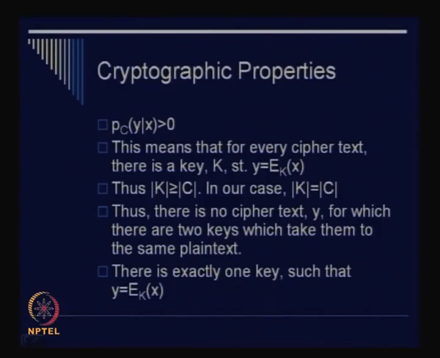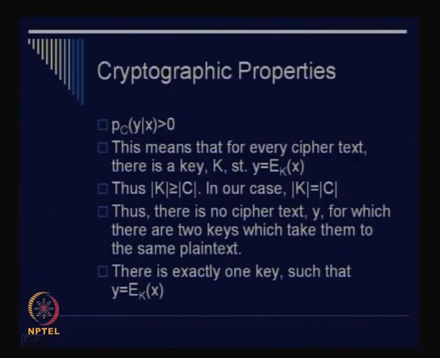And the third important thing we see is that if the sizes of the plaintext set, key set and ciphertext set are the same, then for every plaintext x and every ciphertext y, for any ordered pair like this, there is a unique key which defines this mapping. So there are no two keys k1 and k2 which will take x, for example, to the same ciphertext.